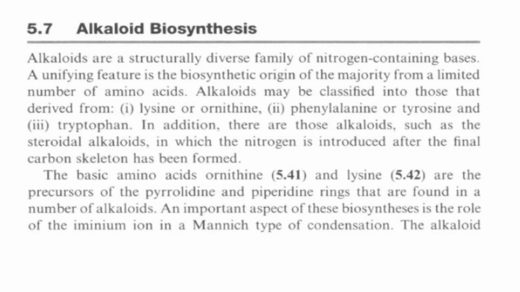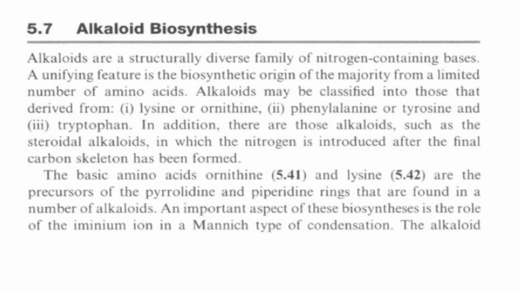Looking at the biosynthesis pathway, alkaloids are a structurally diverse family of nitrogen-containing bases. A unifying feature is the biosynthetic origin of the majority from a limited number of amino acids. Alkaloids may be classified into those derived from lysine or ornithine, phenylalanine or tyrosine, tryptophan, and other amino acids, and most alkaloids that originate from amino acids are known as true alkaloids. In addition, there are alkaloids such as steroidal alkaloids, in which the nitrogen is introduced after the final carbon skeleton has been formed, and such alkaloids are known as pseudoalkaloids.